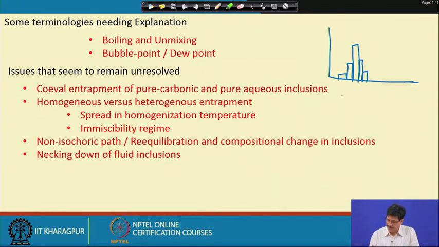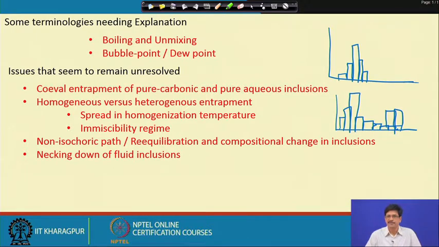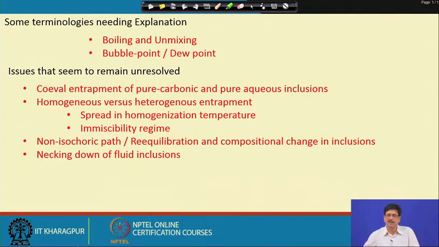But sometimes the range observed in the temperature of homogenization is too wide, or sometimes even a bimodal kind of distribution, either positively skewed or negatively skewed. Mostly it is positively skewed. Then it is interpreted that it may be because of inhomogeneous entrapment rather than homogeneous entrapment.